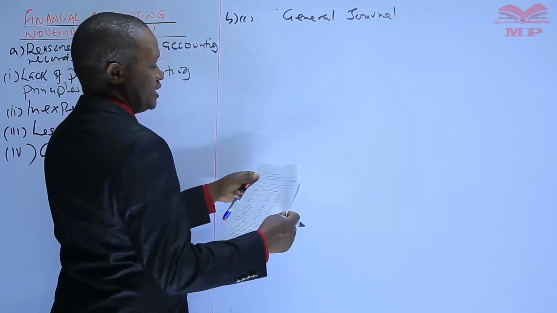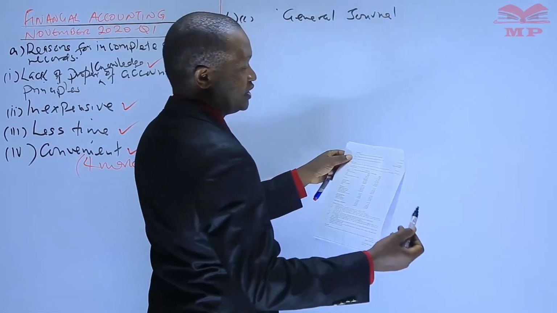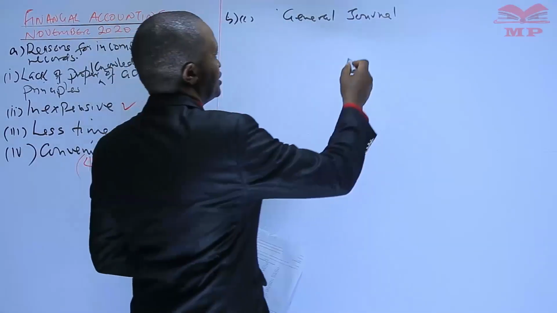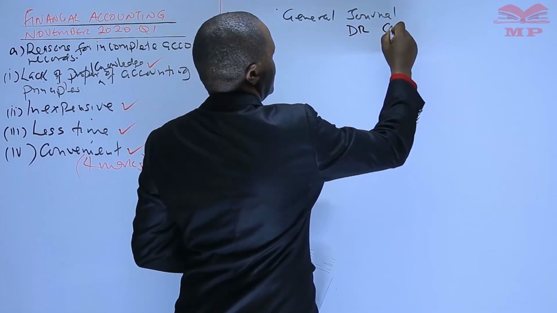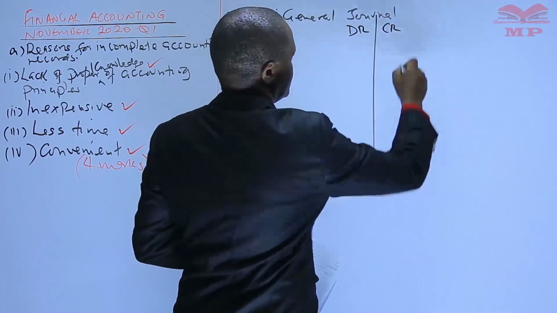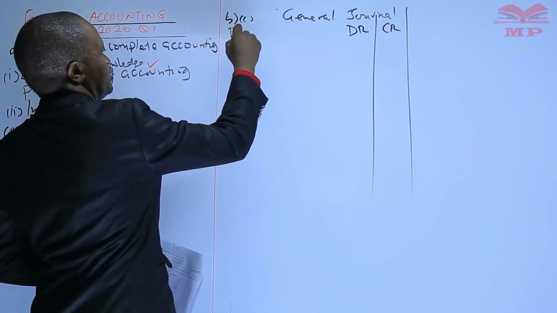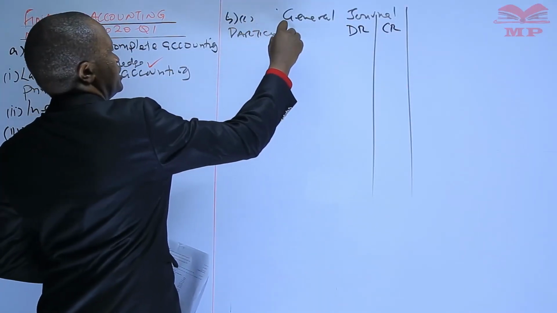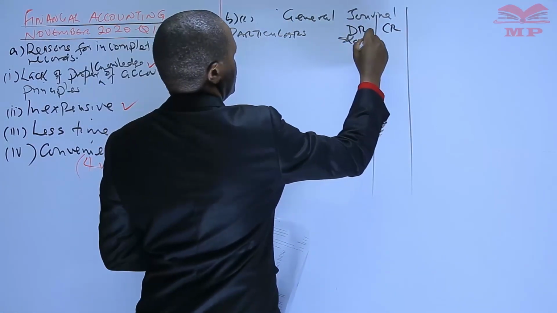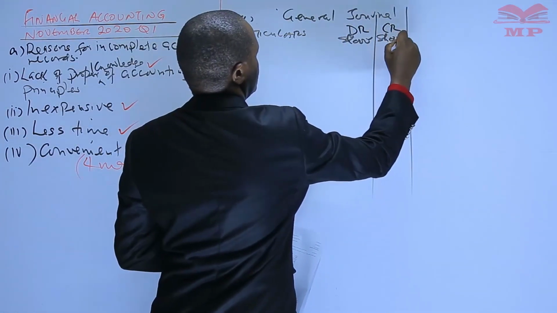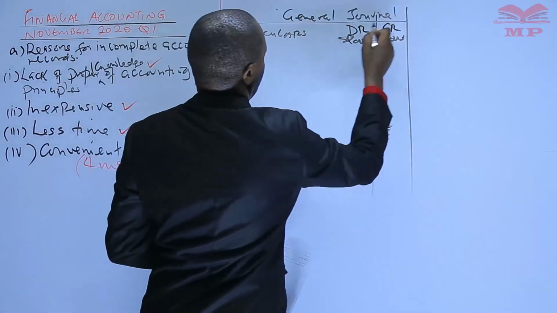Here candidates were required to provide the narration. A journal has two sides, the debit side and the credit side, then particulars or details. The amounts will be shown in thousands.